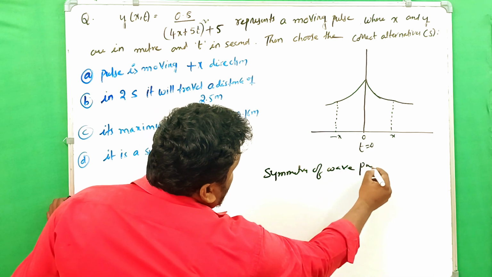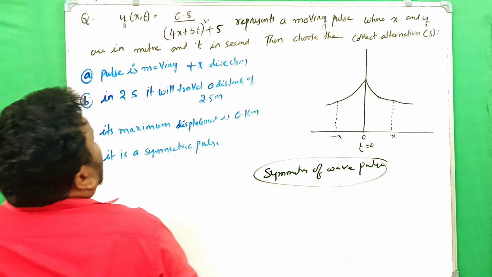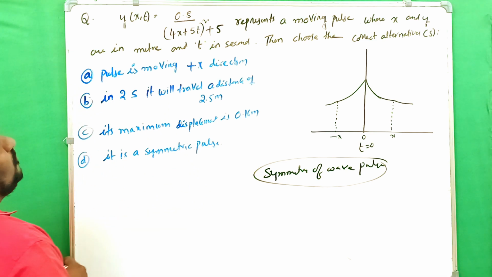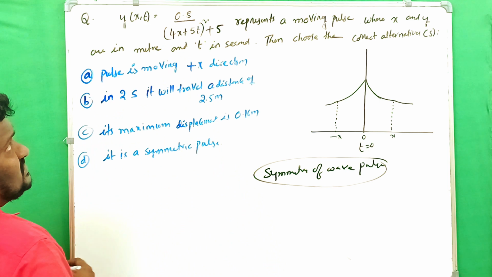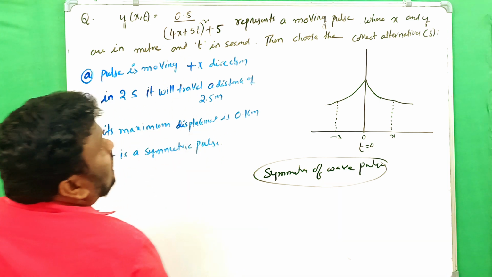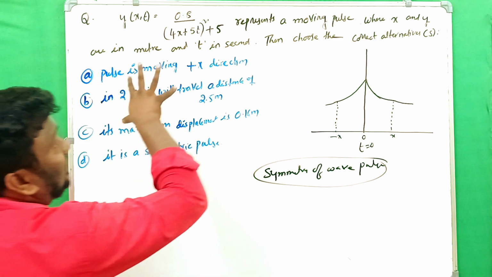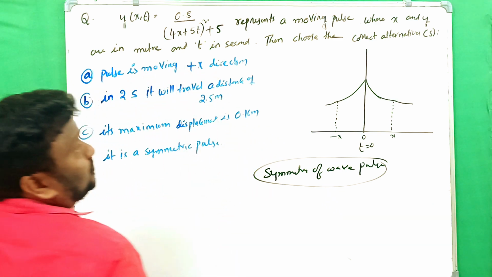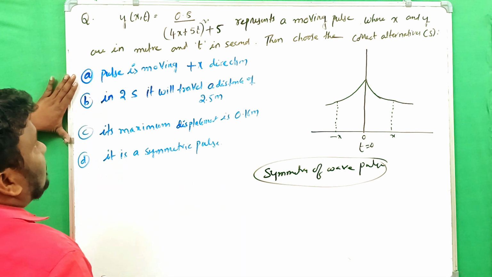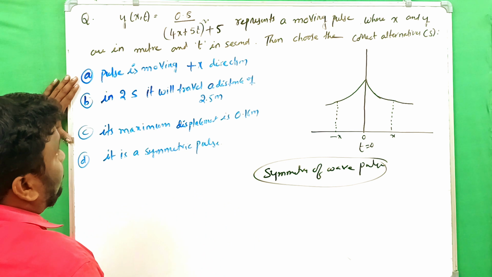Wave pulse. This is one of the important models. Look here: y of x comma t is given by the equation 0.8 divided by (4x plus 5t) whole square plus 5, which represents a moving pulse when x and y are in meters and t is in seconds. Then choose the correct alternative. Here four options are given, and we have to identify which are correct and which is wrong.